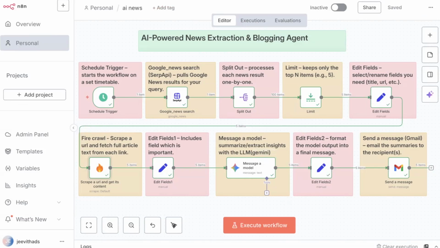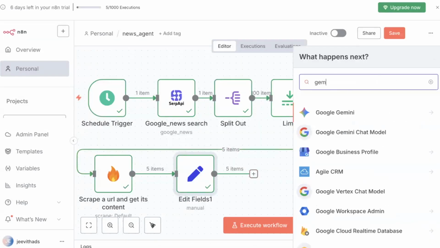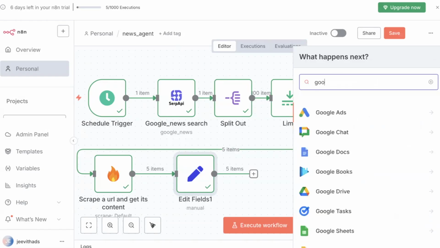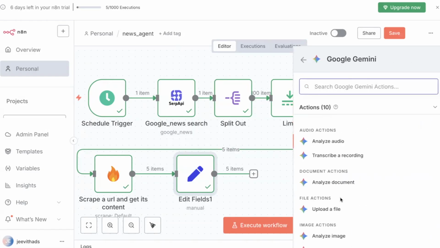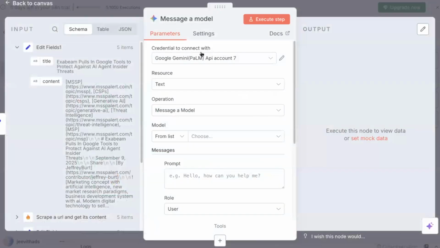So for that I'll be using a messenger model in the sense Gemini model. I'll just go with Google Gemini because it is free. So I'm just using Google Gemini. In that, I'll just use messenger model. Again, for a messenger model, if you are using Gemini, credential is important.